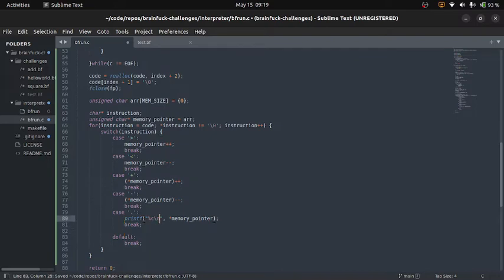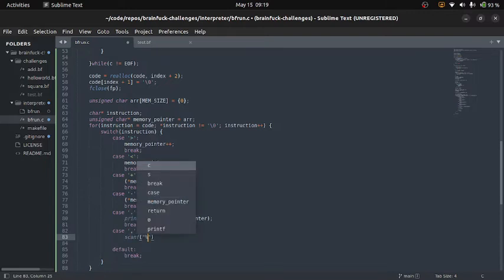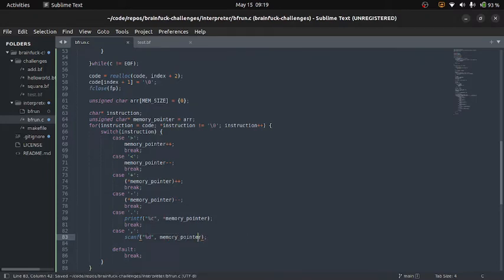And we also don't want to use the new line here because we want the user to have control over that. So lastly, we will input a character, and we will use a integer here, and we will use that with this.